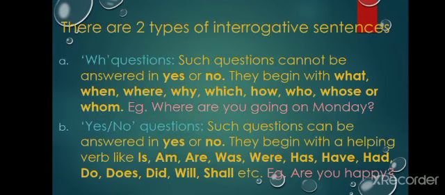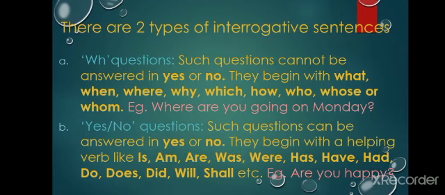But further, interrogative sentences are of two types. Number one, the WH questions. Such questions cannot be answered in yes or no. They begin with what, when, where, why, which, how, who, whose, or whom. For example, where are you going on Monday? We can't give an answer to this question in yes or no. So such sentences are called WH questions.